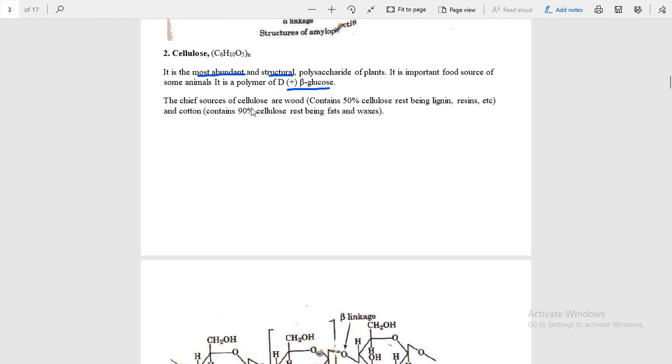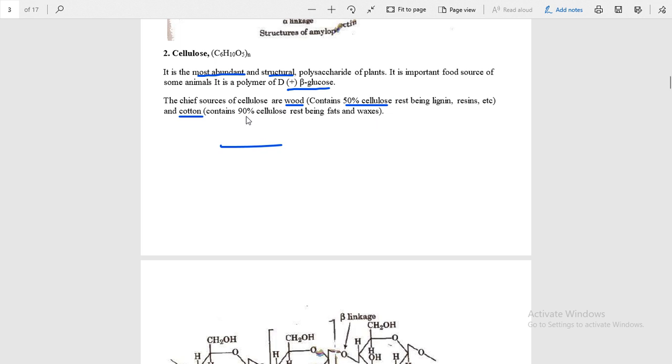The main sources of cellulose are, as you know, wood and cotton. These are the two main sources, one is the wood and the other is cotton. However, cellulose is found in every cell of the plant, but wood contains 50% cellulose. Rest is lignin, resin, etc.